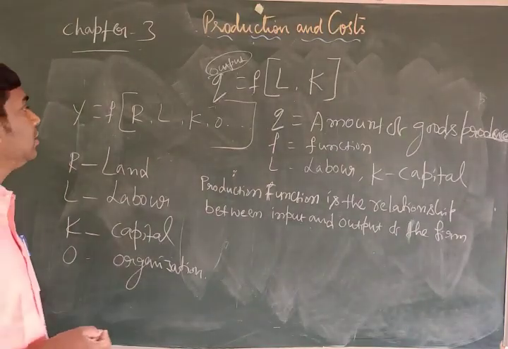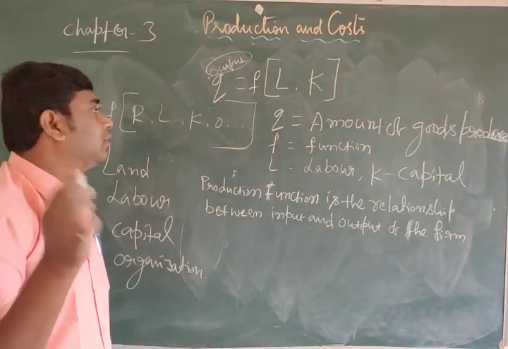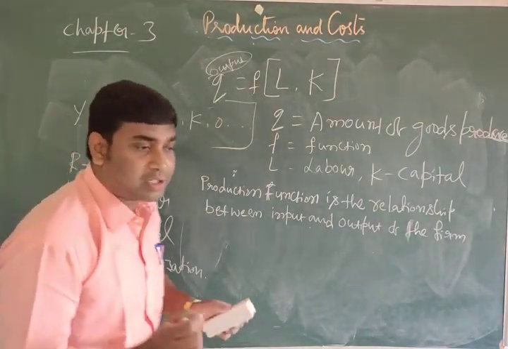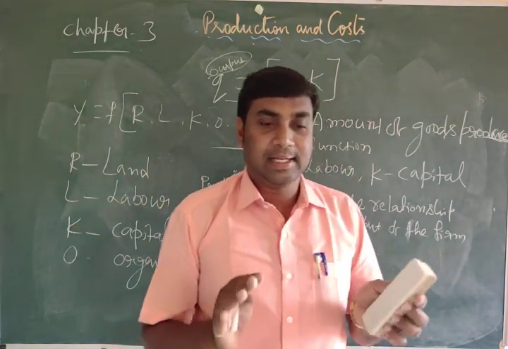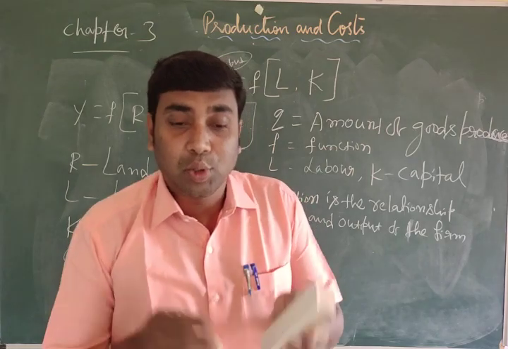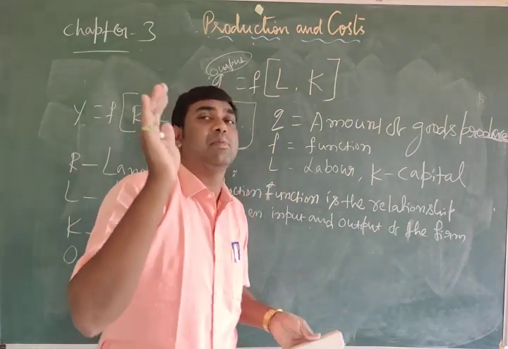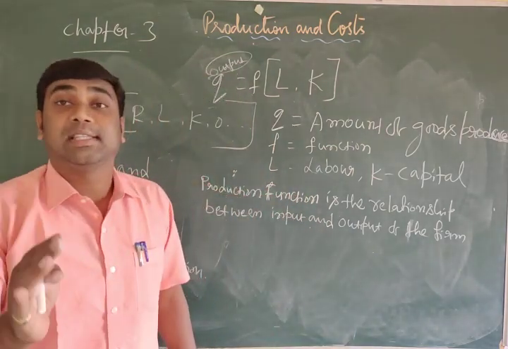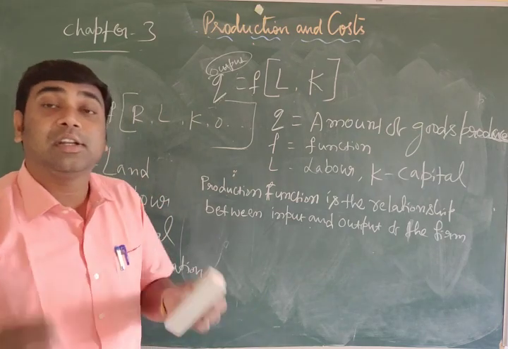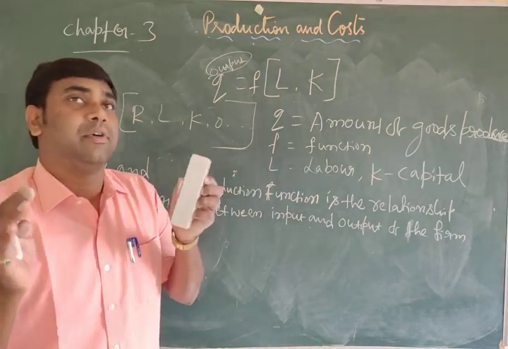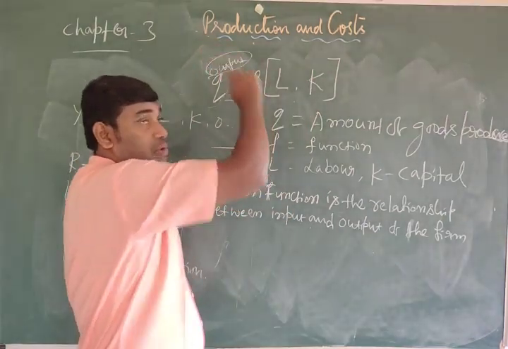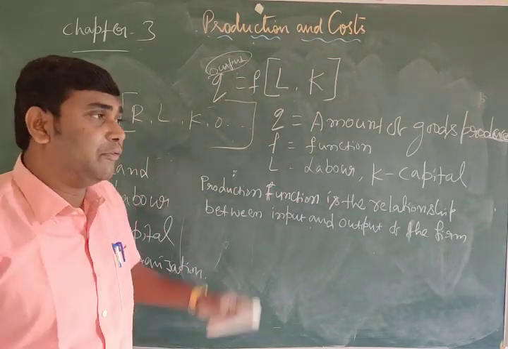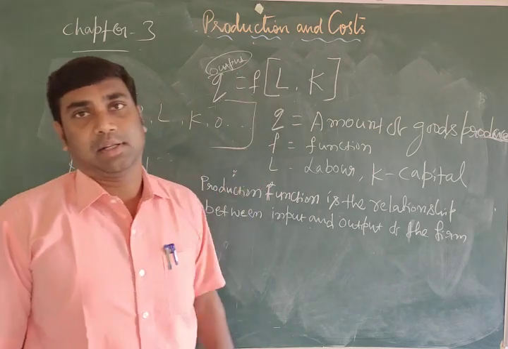So this is the production function. We can say production function is the technical knowledge. Using different combinations of inputs, we can get maximum production.